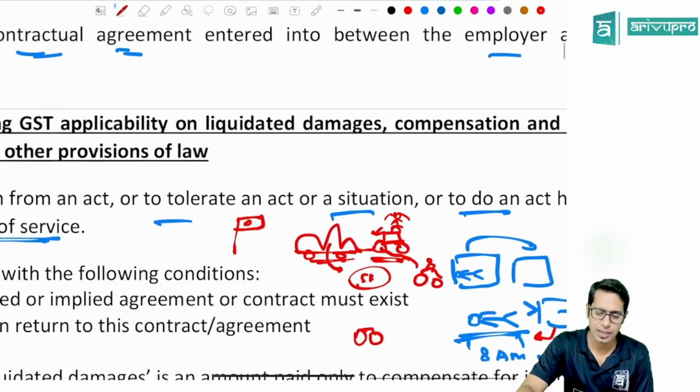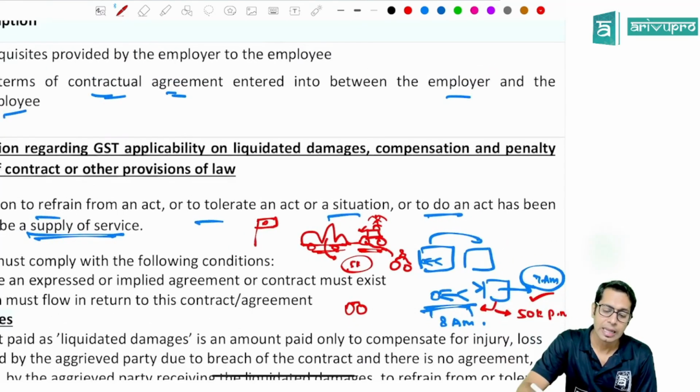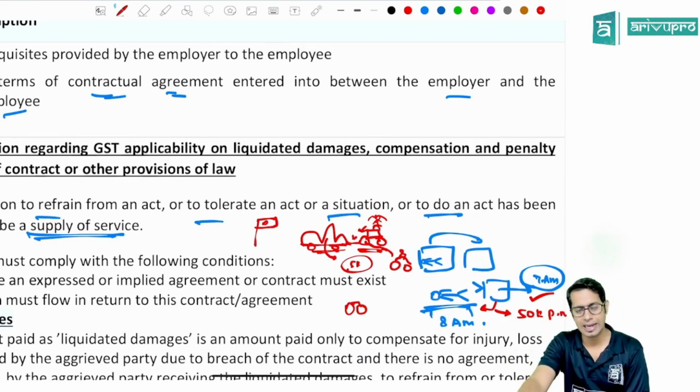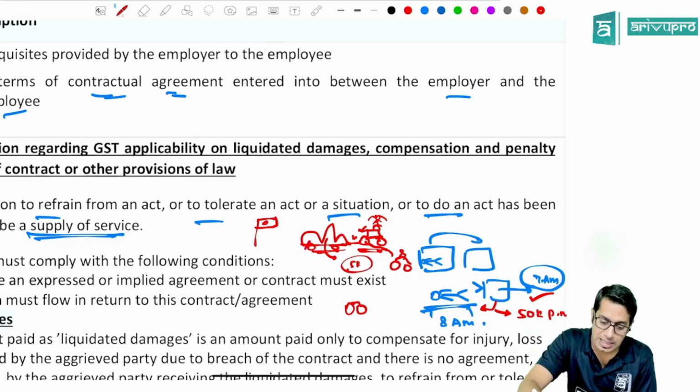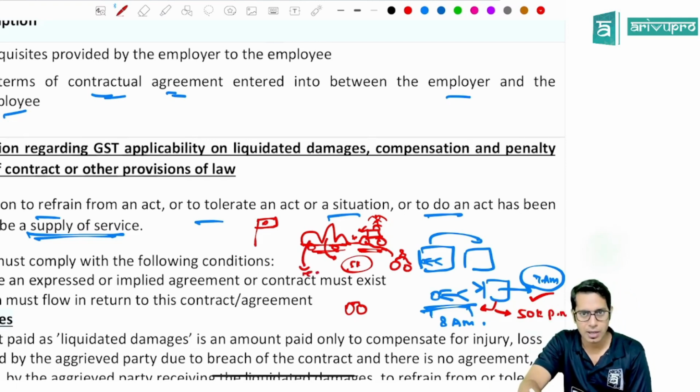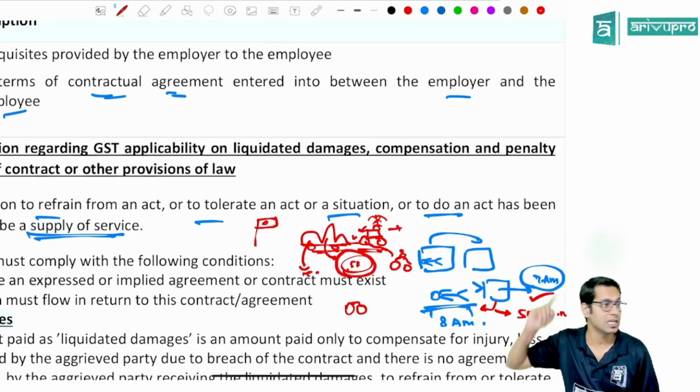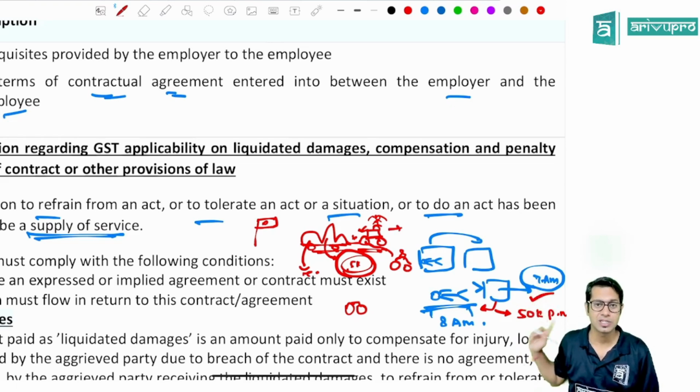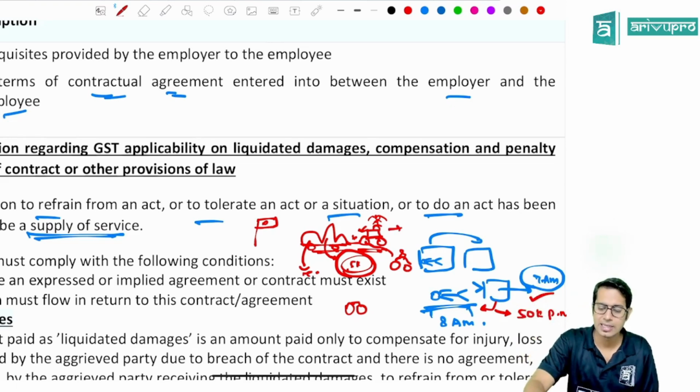Now, what is happening over here? There is one act which is done by this lady. Now, this person is tolerating that particular act. For tolerating that act, he has taken 5,000 rupees. In this case, is it treated as supply? See, in the first case a similar activity was happening, and in the first case I said it is a supply of services, therefore taxable. In case number two, is it a supply of services, sir?